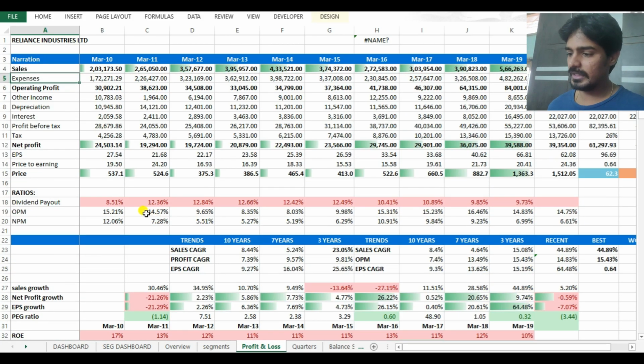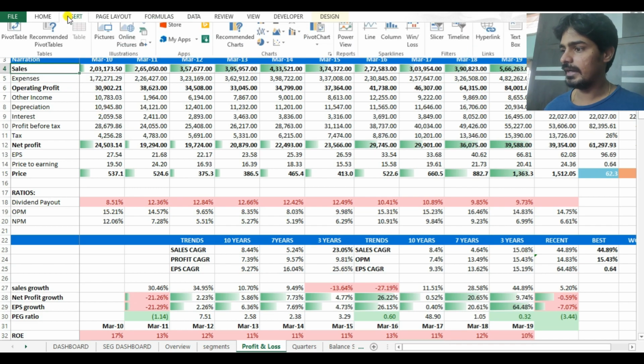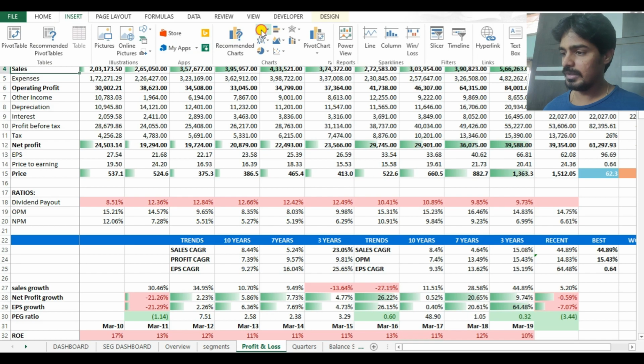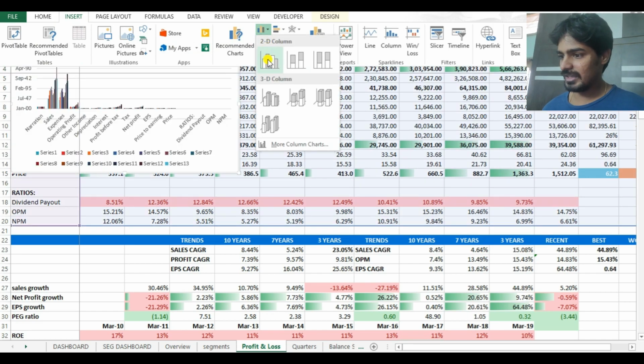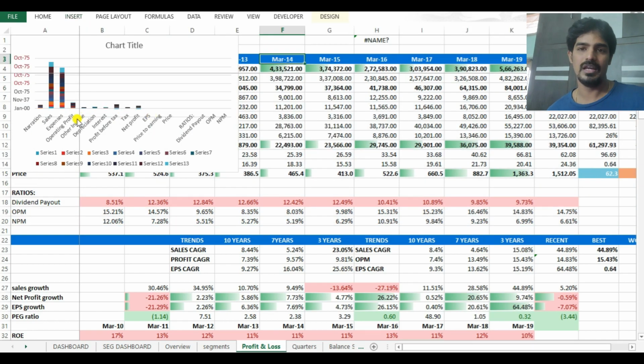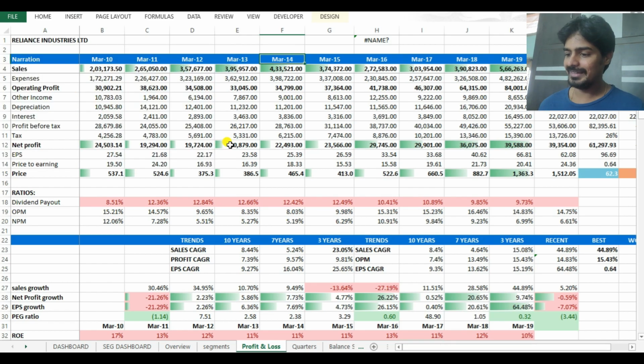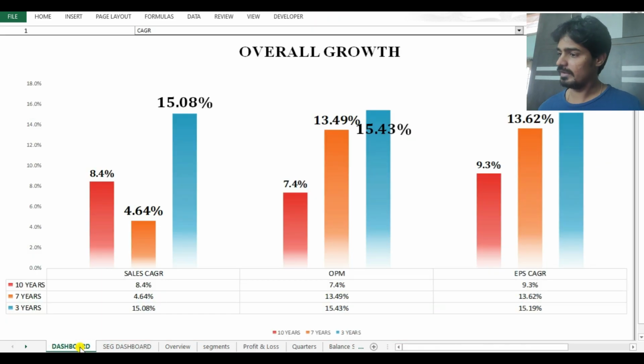All you need to do is get into this profit and loss tab, and whatever data you want, like if you're looking for a chart of sales, go to insert and then get into the charts tab. Then you select anything, like I'm selecting this one randomly just to show you a chart style. And then you have to select the parameters that you want to include in this chart. It takes a bit of time to make a good representation, but definitely you can do it. That is pretty much easy.